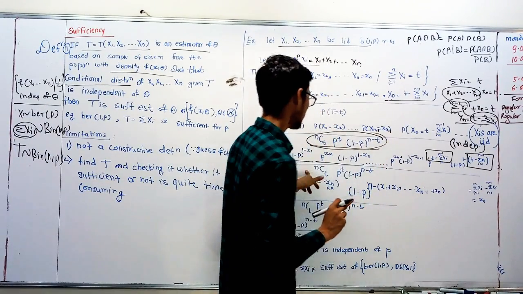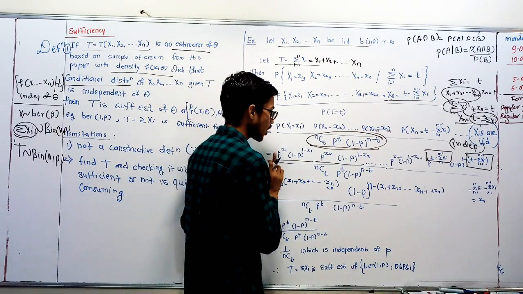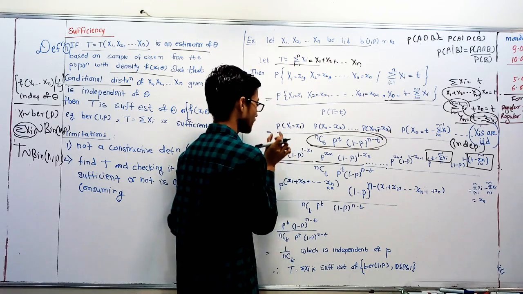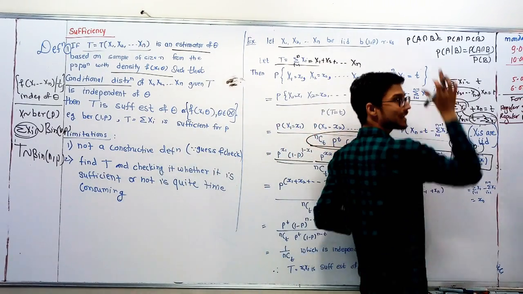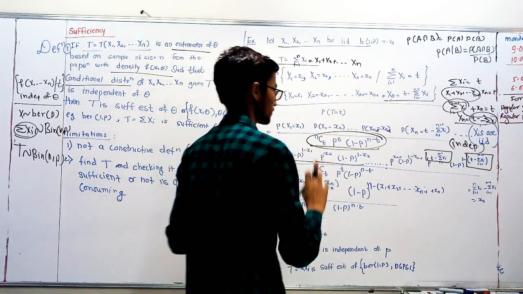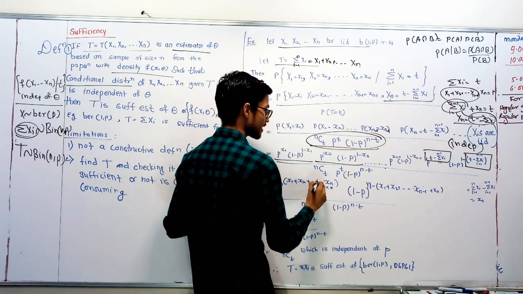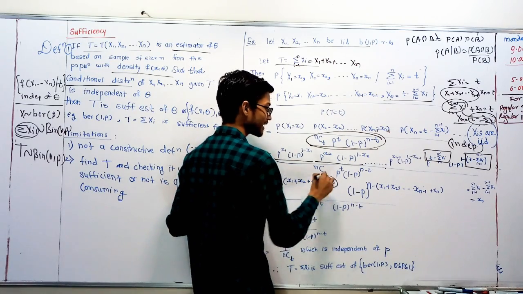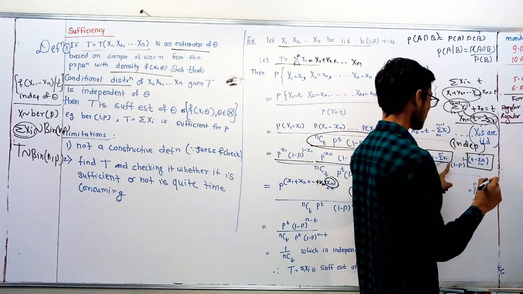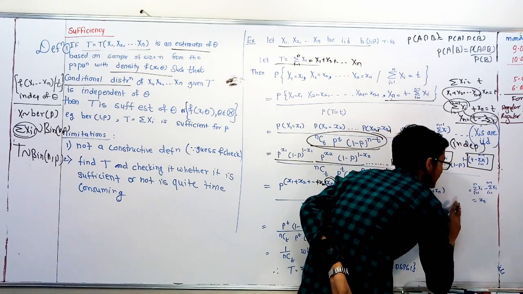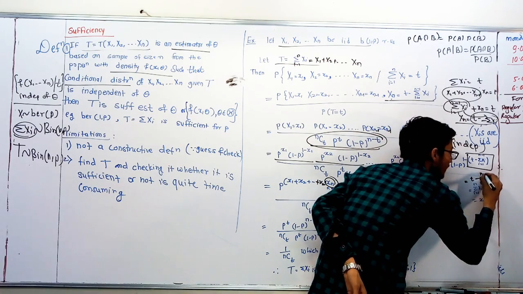See, now the denominator is as it is. Now collect all the powers of p. P raised to x1, x2, up to xn minus 1, and then t minus summation xi, i from 1 to n minus 1.